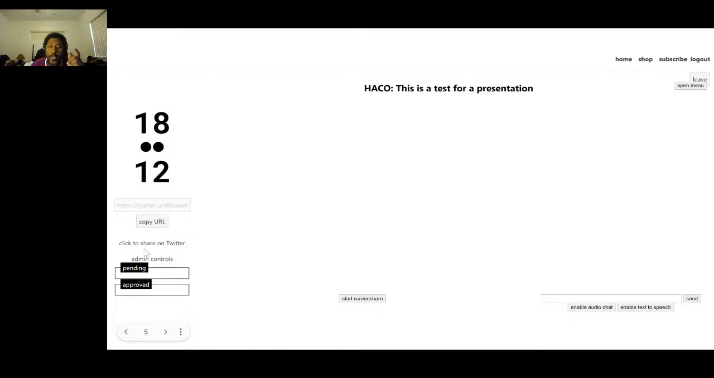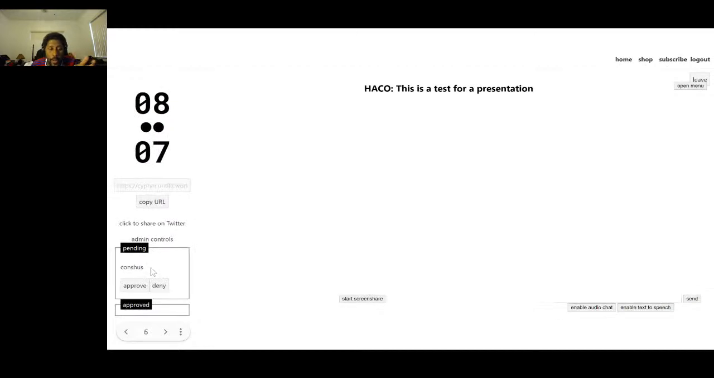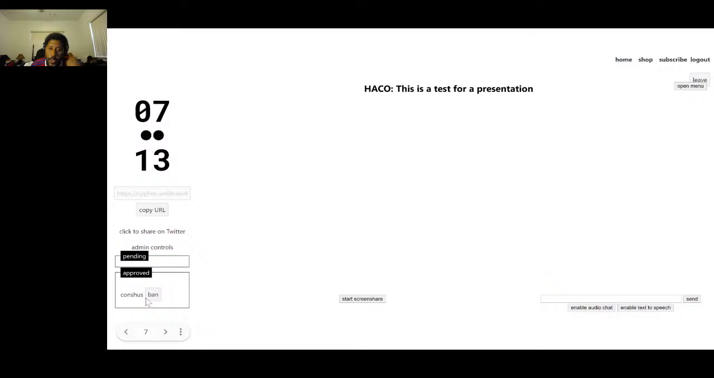Now, when someone clicks your link, they don't automatically join your room. They actually request to join your room, and they'll show up under pending. You can click their username to open up Twitter or GitHub, again, depending on what they logged in with. And from there, you can decide whether or not you'd like to approve or deny them. Now, if you do approve them and they turn out to be a terrible person, you can always ban them and kick them out of your room.